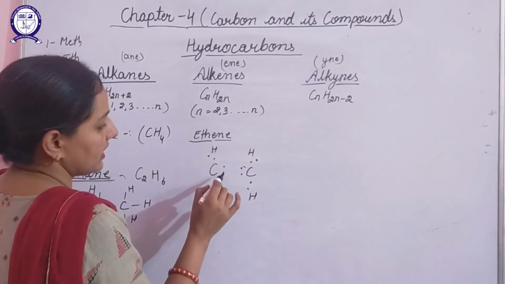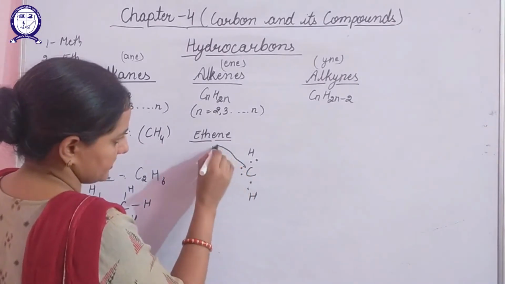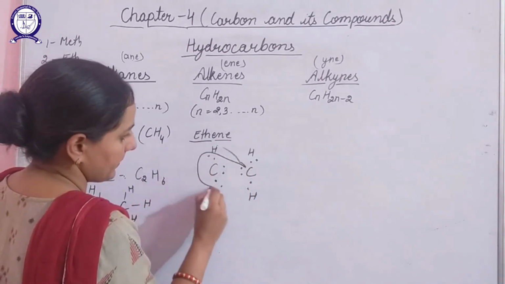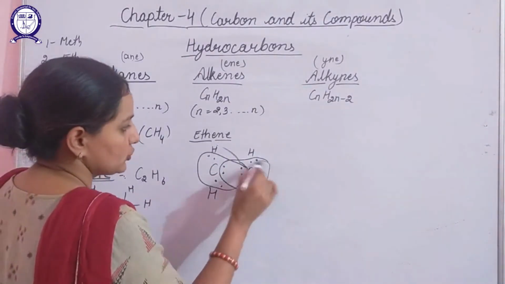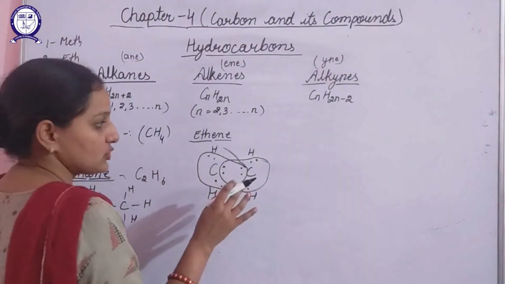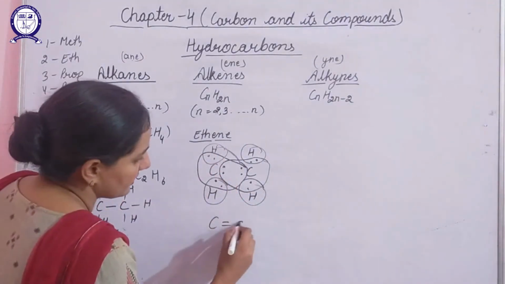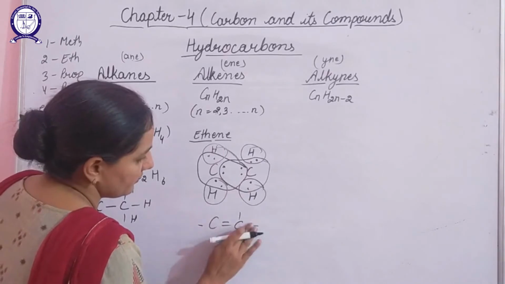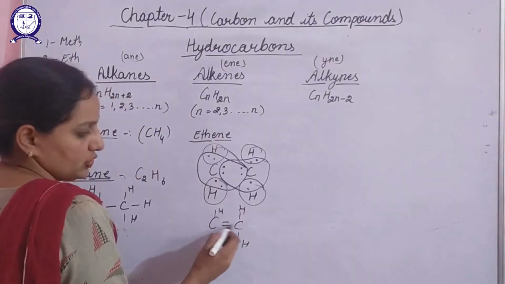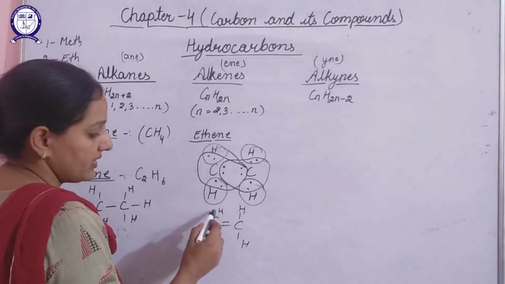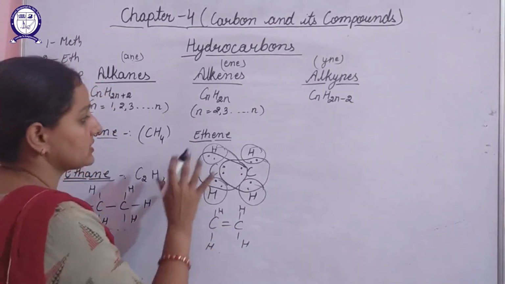So this carbon will have 6 like this, and it will get combined here. So it will have 8 electrons in total. This will also combine with the 2 electrons of this carbon atom, hence it will also be stable, and the hydrogen atoms will also be stable. So this is how an ethene molecule is formed. Two carbon atoms are connected together by a double bond, and their remaining valencies are satisfied with hydrogen atoms. So this is ethene.